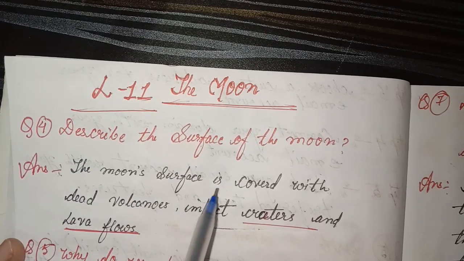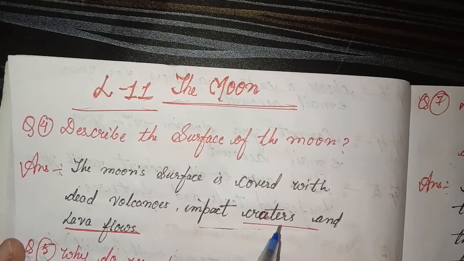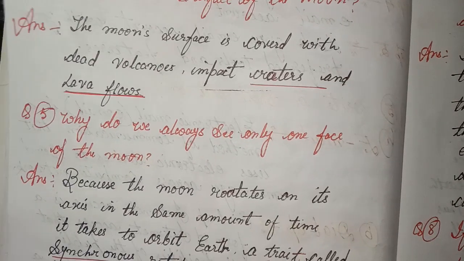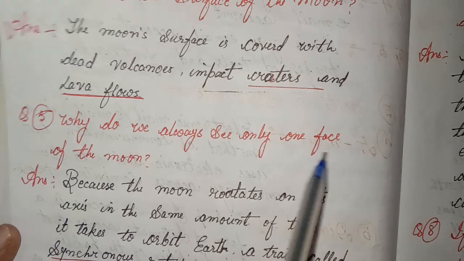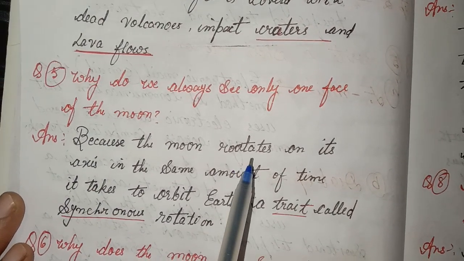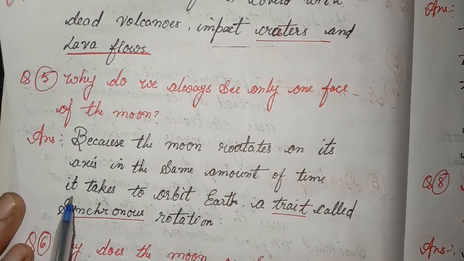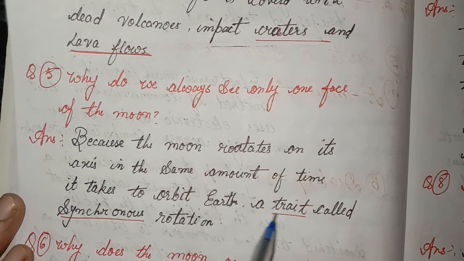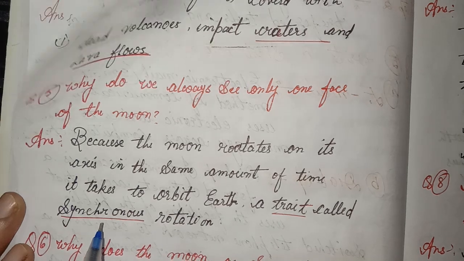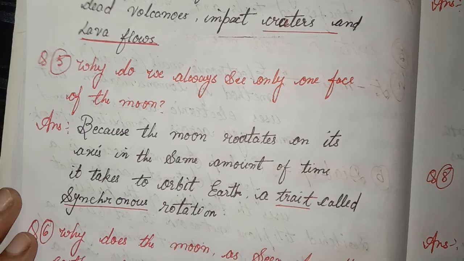Answer: The moon's surface is covered with dead volcanoes, impact craters and lava flows. 5. Why do we always see only one face of the moon? Answer: Because the moon rotates on its axis in the same amount of time it takes to orbit Earth, a trait called synchronous rotation.